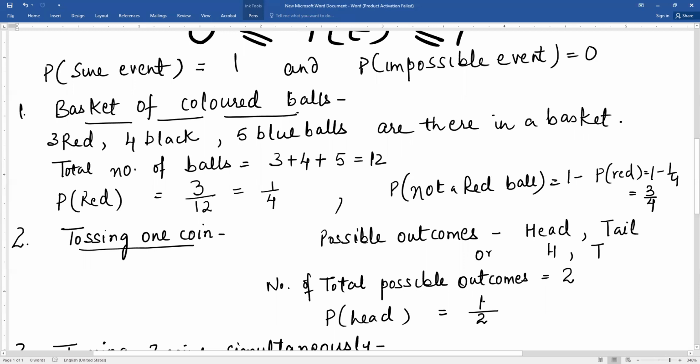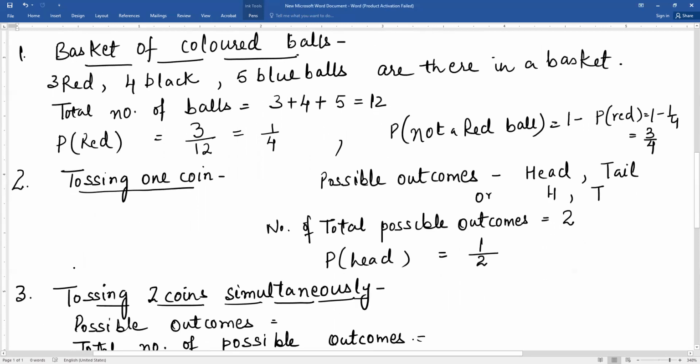Now what happens if we toss the coins simultaneously? We toss 2 coins simultaneously, or 1 coin is tossed 2 times. Now what do we get?